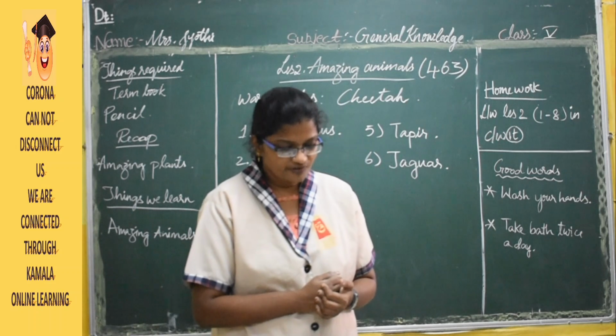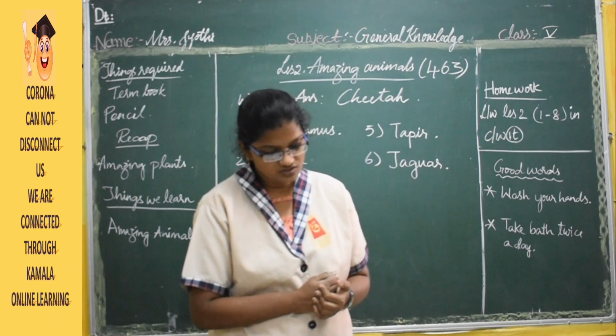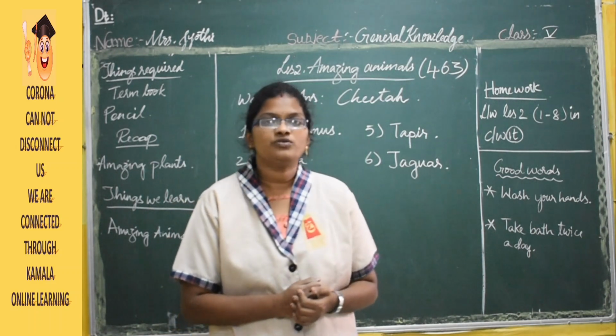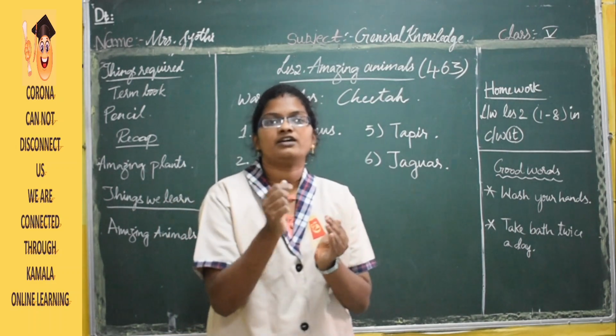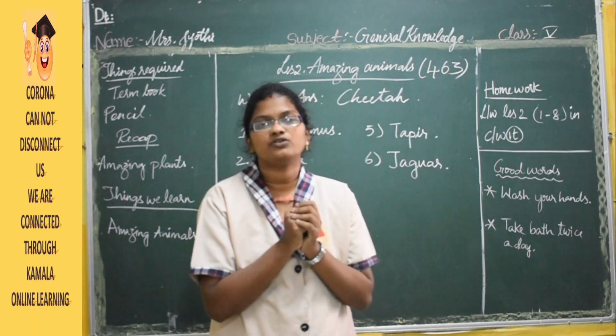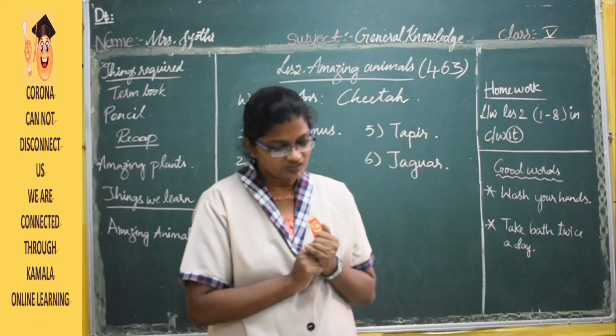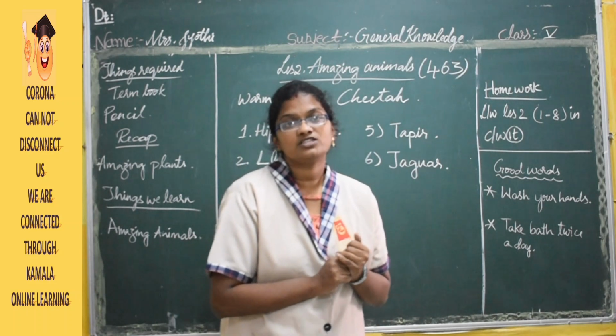Then moving on to the next one, that is the seventh one. This animal is found in Australia. It feeds on the leaves of the eucalyptus tree. So how cute it is, right? It's very small, like how rabbits are very sweet and cute. Even this animal looks very sweet and cute. And the name of this animal is koala.